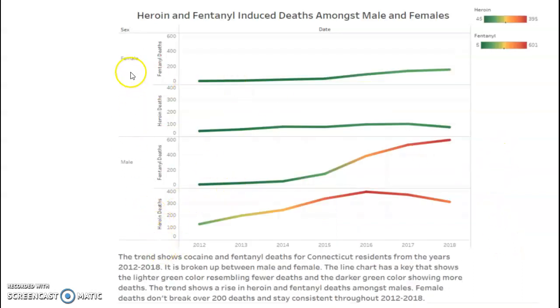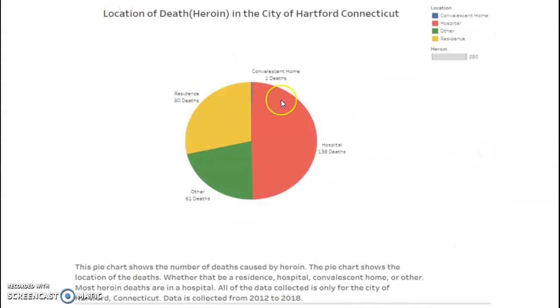This one shows the male and female heroin to fentanyl deaths over the course of the 6-year span, and as you can see, males have a much higher death rate, amount of deaths compared to females who don't even break over 200 for 6 years between fentanyl and heroin. This one is a fun pie chart I made, and it shows heroin in the city of Hartford, where the specific individuals died, and it shows it's mostly in a hospital and in a residence.